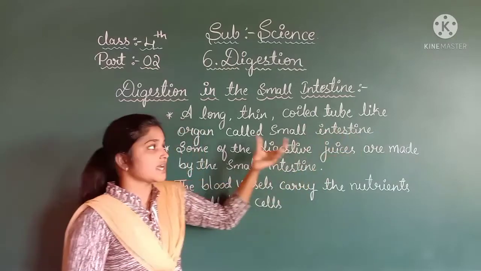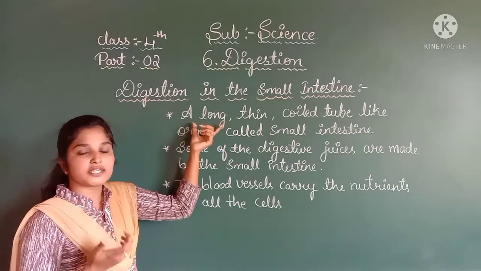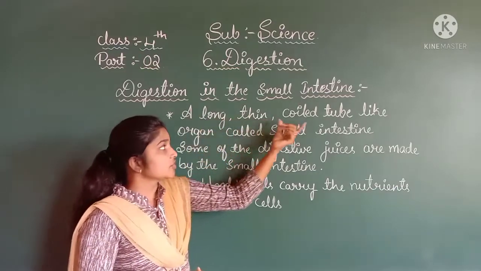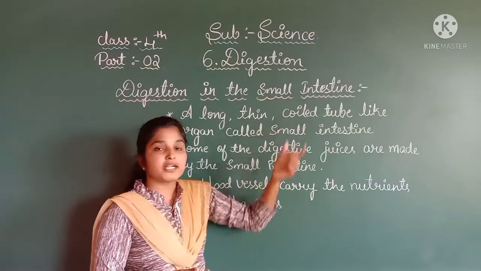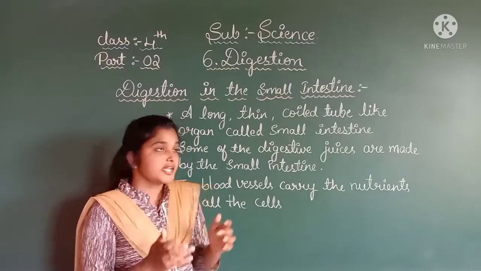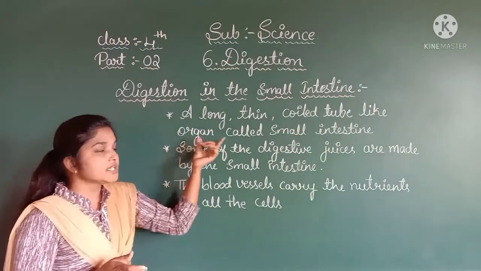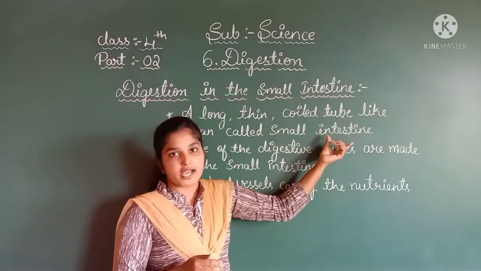It is a long intestine in our body, and it is a very thin, coiled tube-like organ. Coiled is nothing but, in Kannada we say suttu hariyuvudu. So this coiled tube-like organ we call the small intestine.